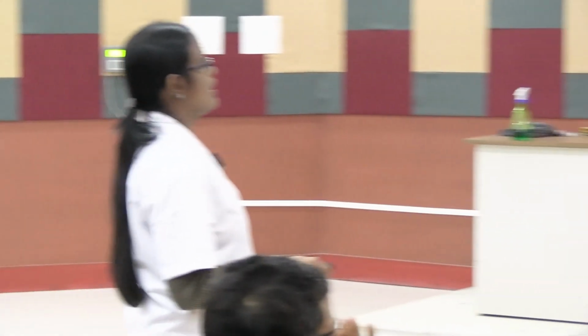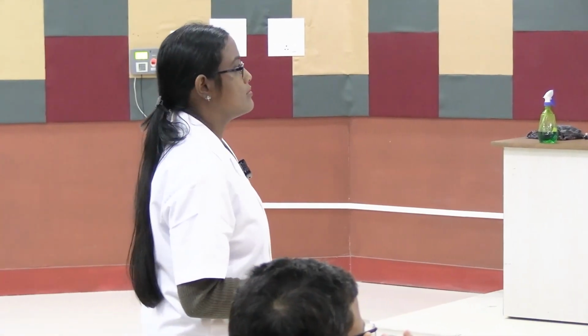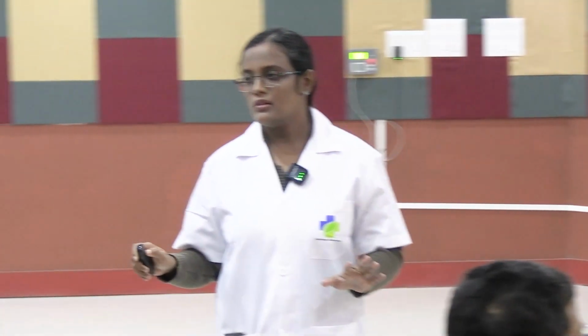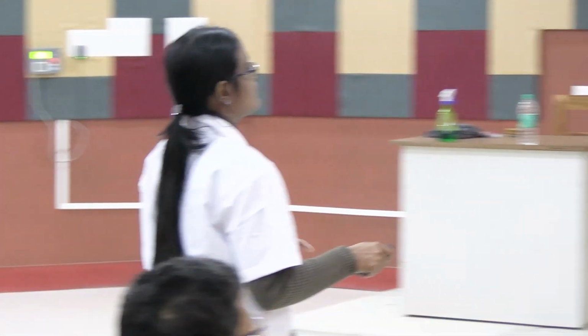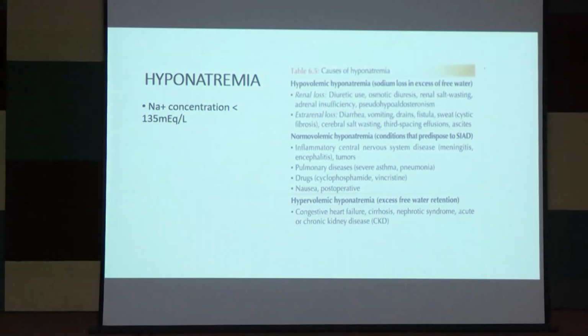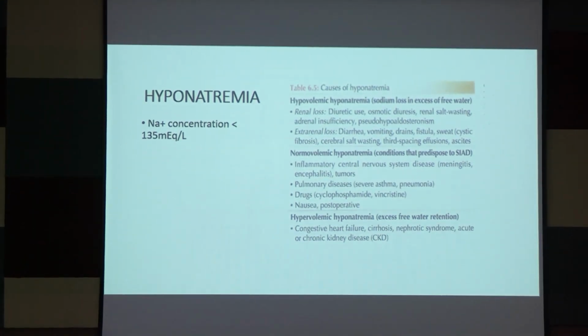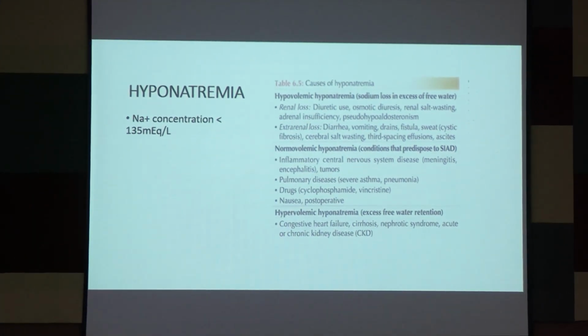Okay, what is normovolemic hyponatremia? The total volume is normal. What happens in normovolemic hyponatremia? The condition is known as SIADH, that means syndrome of inappropriate antidiuresis.